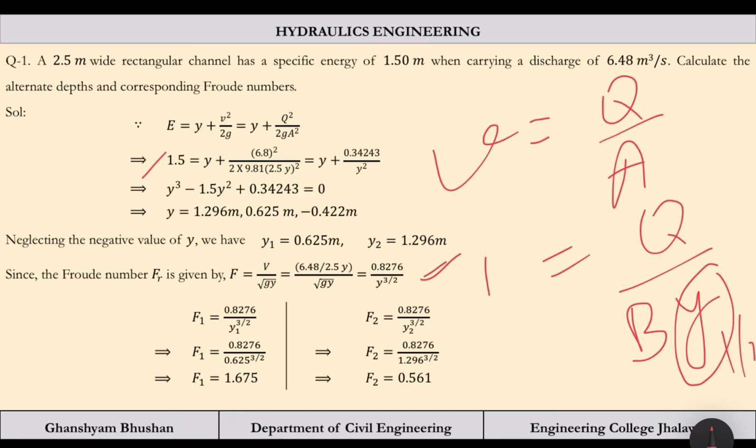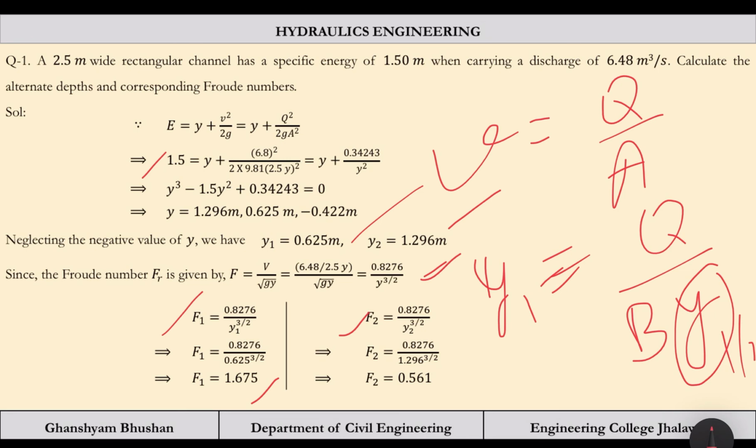If we put y is equal to 0.625, we will get F1, and if you put y is equal to 1.296, you will get the value of F2, the Froude number corresponding to y2. By putting values, the Froude number for depth 0.625 comes out to be 1.625, and the Froude number for depth 1.296 comes out to be 0.561.